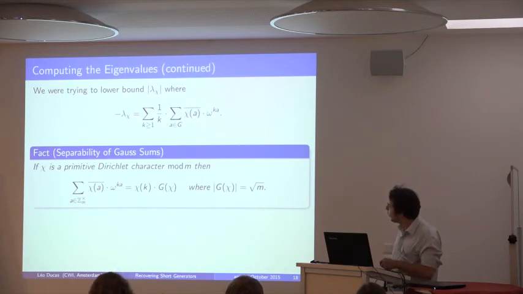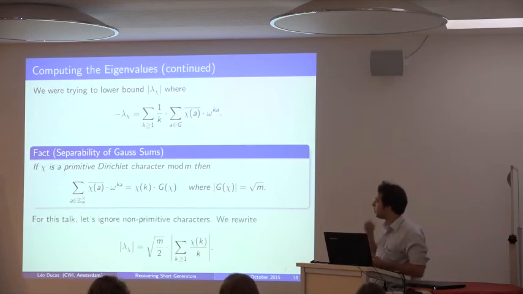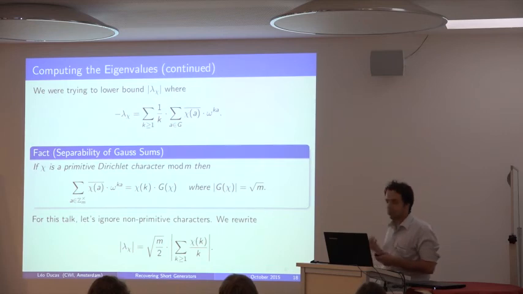And the magnitude of this thing is actually going to be square root of m when the character is primitive. So you have to do a bit more work when the characters are not primitive. But let's not focus on this for this talk. So we're just going to assume that all characters are primitive.